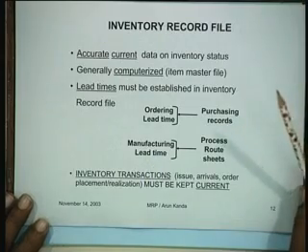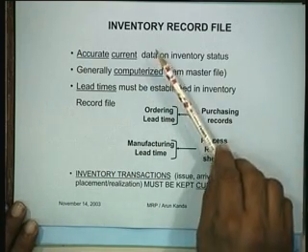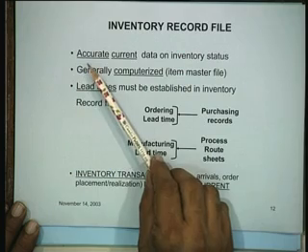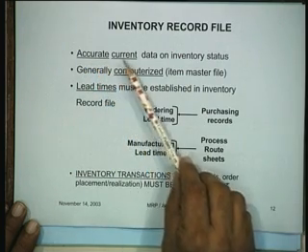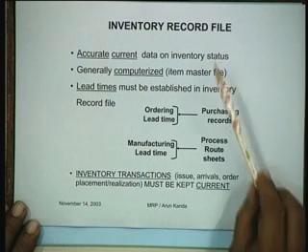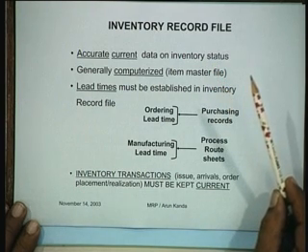Then the third major thing which we need to understand is the inventory record file, because these define the three major inputs to an MRP system. An inventory record file is important in the sense that it should give you accurate current data on inventory status. It should not have lags.